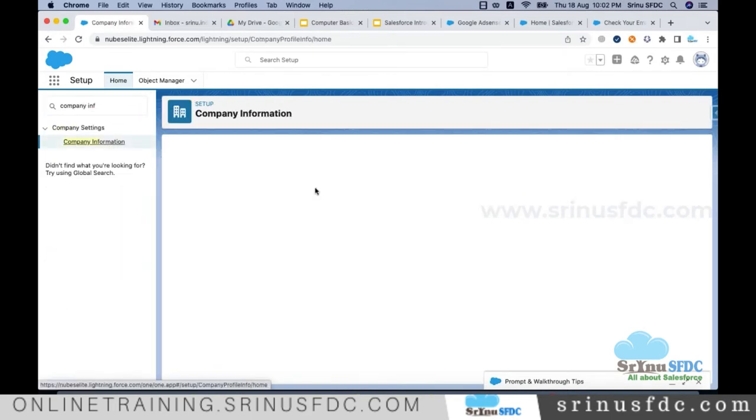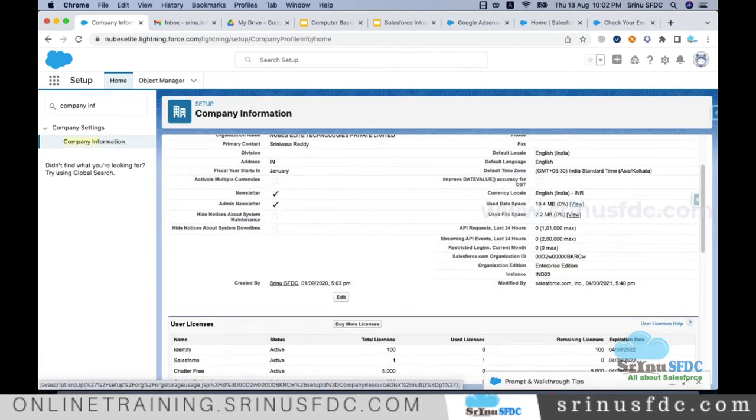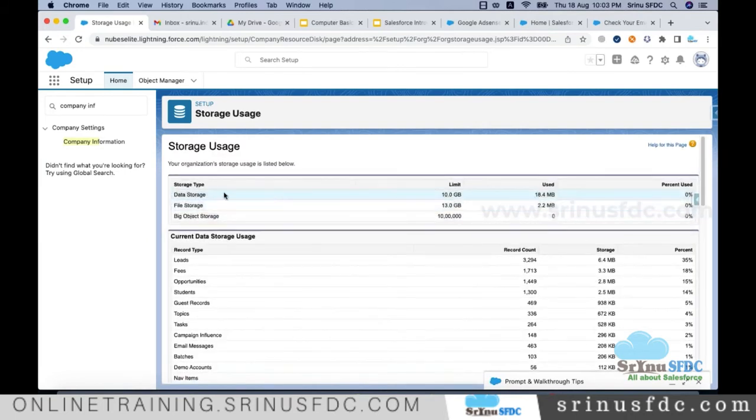So click on company information. If you see the user data space here, data storage is 10 GB. 10 GB is the data allocated. But for us in developer edition,